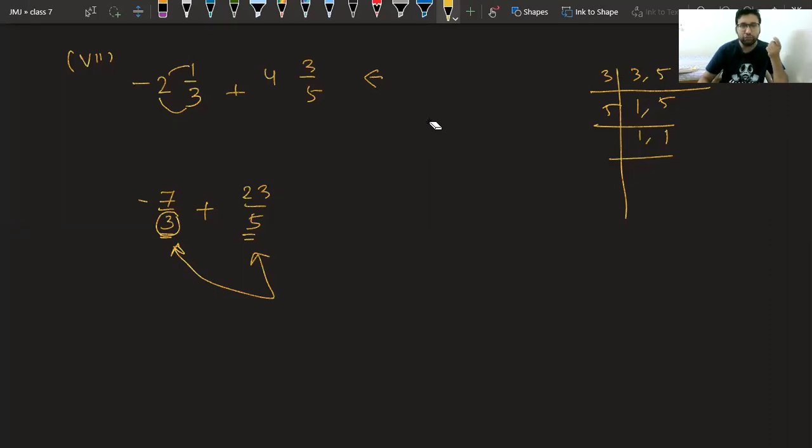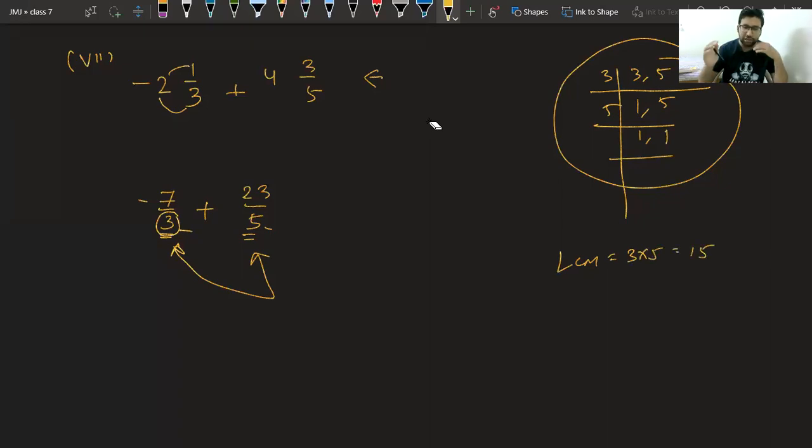So first thing we have to do is make the denominators the same. So what we have done is we have taken the LCM of 3 and 5. LCM came as 3 into 5, 15. So we have to make both the denominators 15.